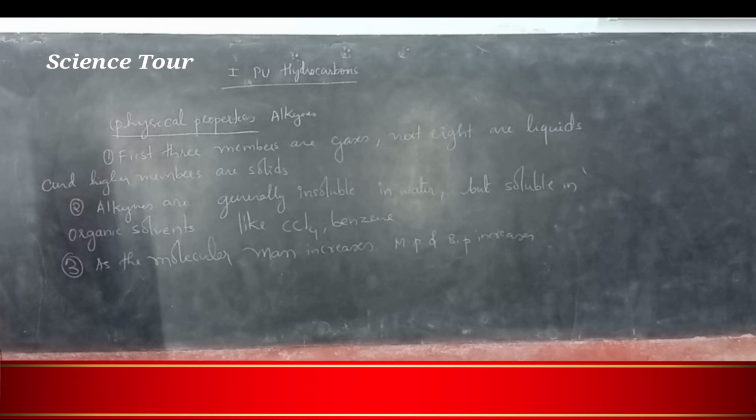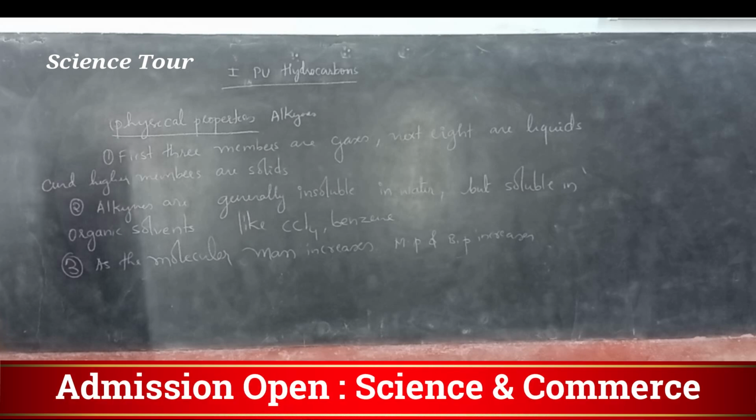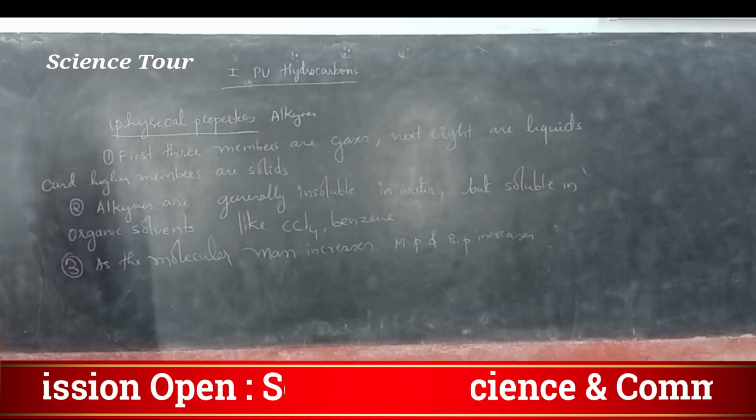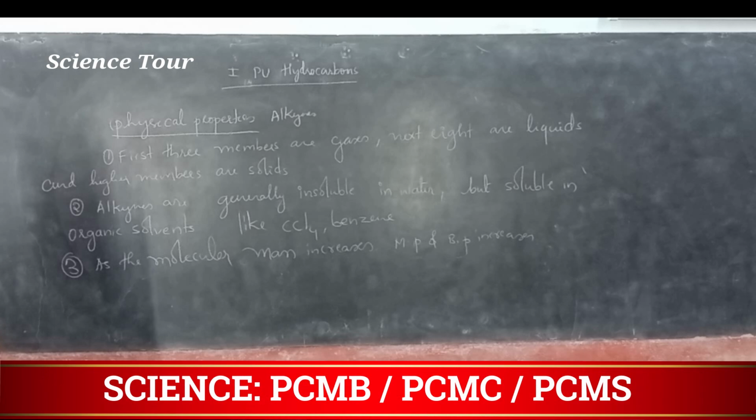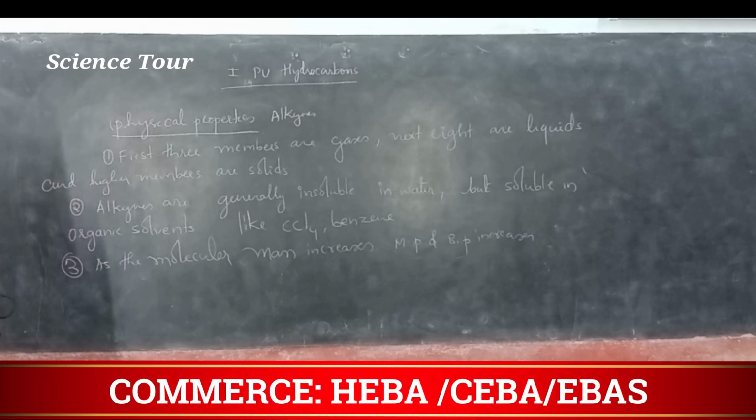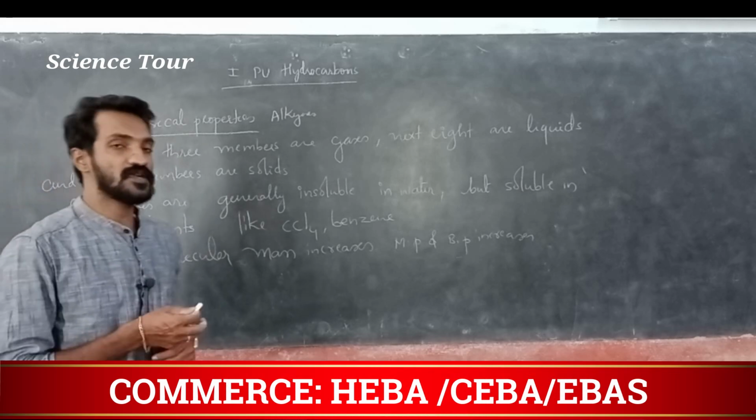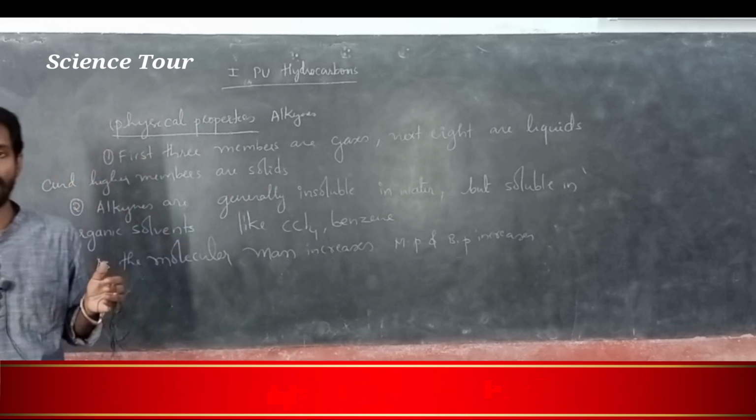Next, alkynes are generally insoluble in water but soluble in organic solvents like CCl4, benzene. And as the molecular mass increases, melting point and boiling point increase. Just note down, my dear students.